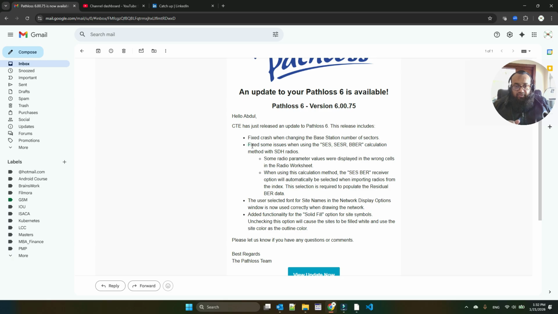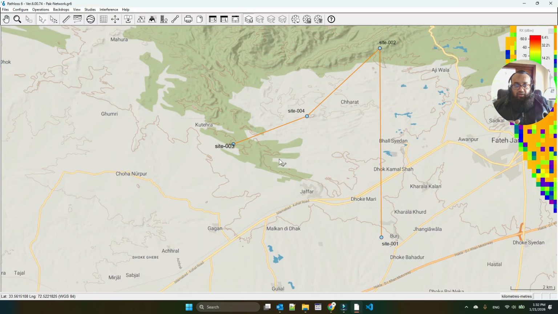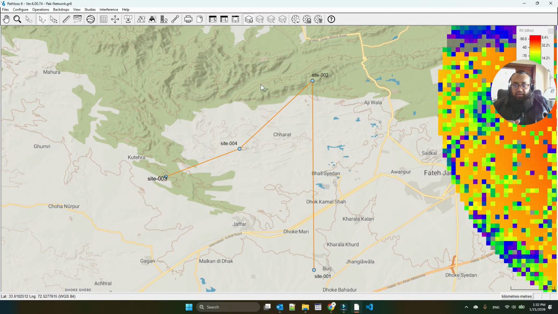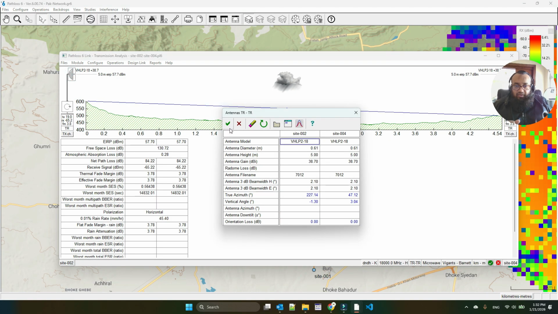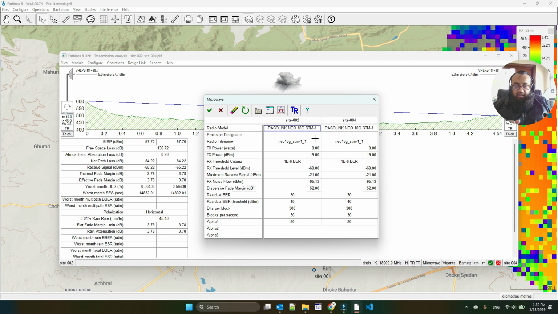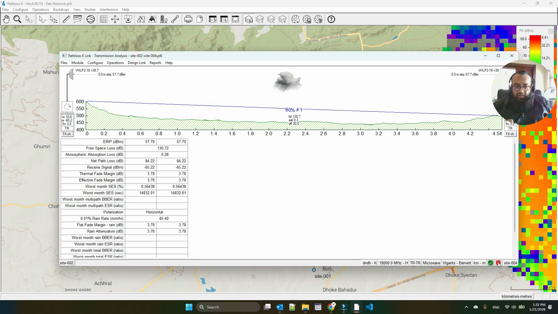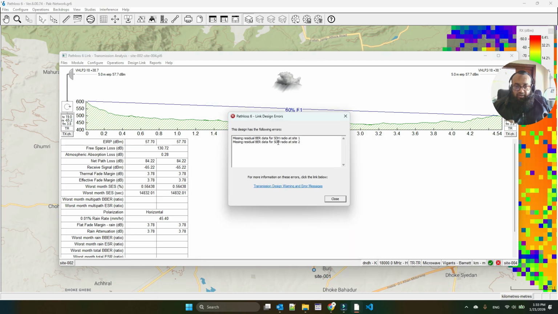Next is that they fixed some issues when using SES-BER calculation. Some radio parameters values were displayed in the wrong cell in the radio worksheet. To see that, I have made a link. This link has an 18 gigahertz normal radio, but this link has an STM1 SDH radio. I try to give it BER values, but if you see here, it is saying that residual BER data is missing. So this is missing data.